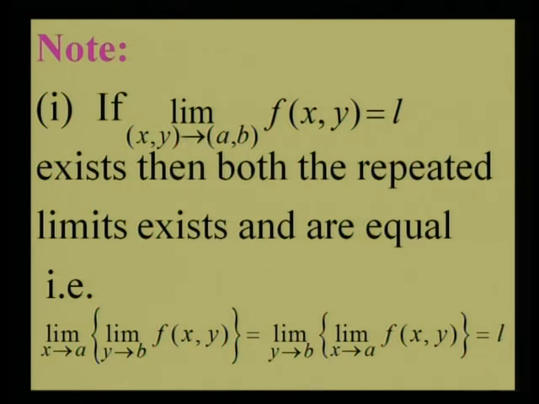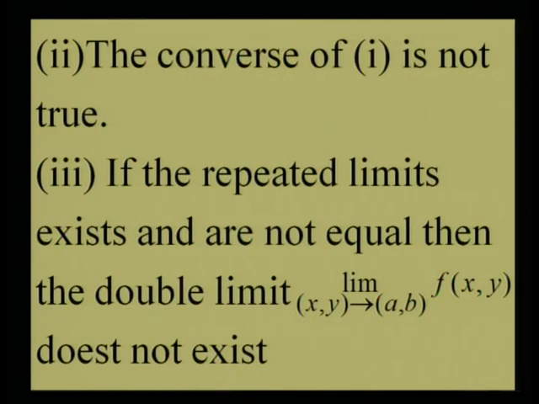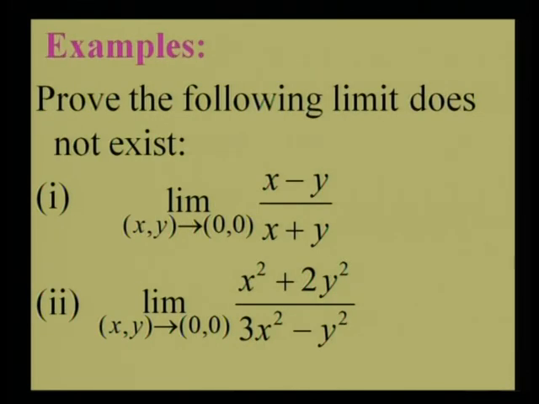Again, the converse of this is not true, which I have written in the second remark. Converse means if the two repeated limits exist and are equal, then one cannot say the double limit will exist. But we can take the contrapositive of the first result, which is our third remark: if the repeated limits exist and they are not equal, then we can definitely say the double limit does not exist. So, this is the concept which I am going to use now to solve some problems on how to prove a limit does not exist.